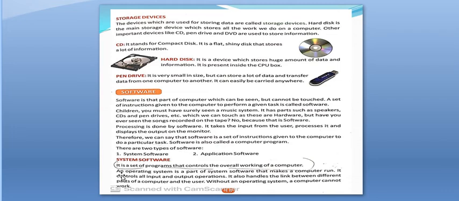Now, we'll study what system software is. It is a set of programs that controls the overall working of a computer. An operating system is a part of system software that makes a computer run. It controls all input and output operations. It also handles the link between different parts of a computer and the user. Without an operating system, a computer cannot work.